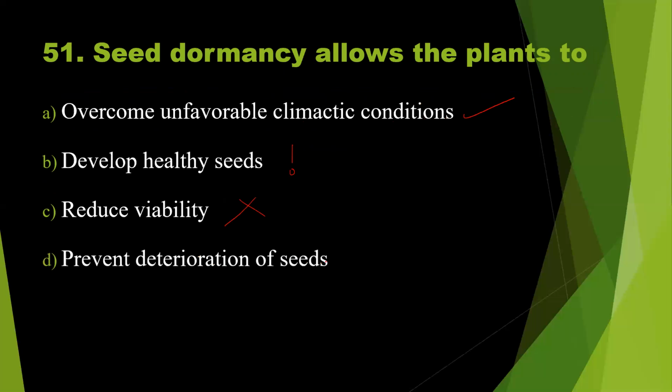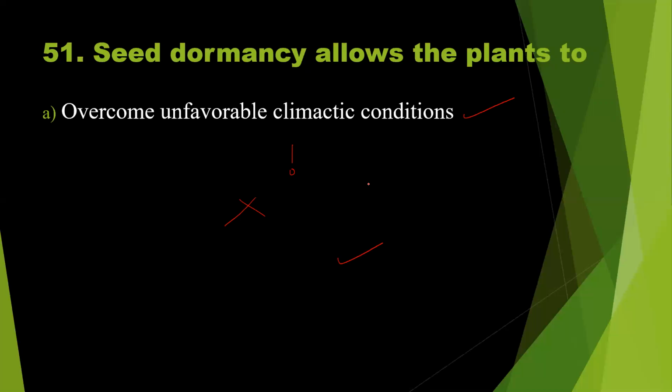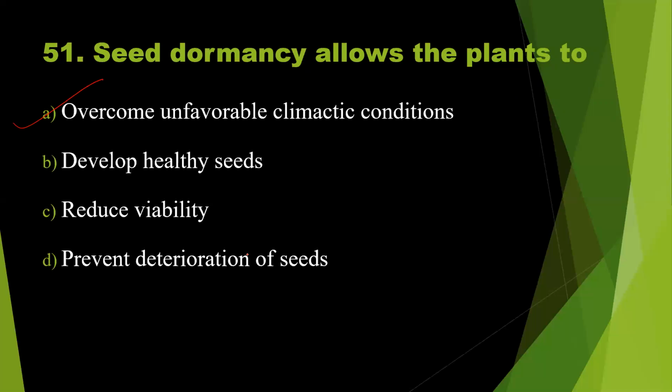So this is almost correct. Then what should be the right answer? The best answer is option A, because deterioration of seed is due to an unfavorable condition. If the seed escapes this unfavorable condition, it can maintain its viability for a longer duration. So the better answer to this question is option A.